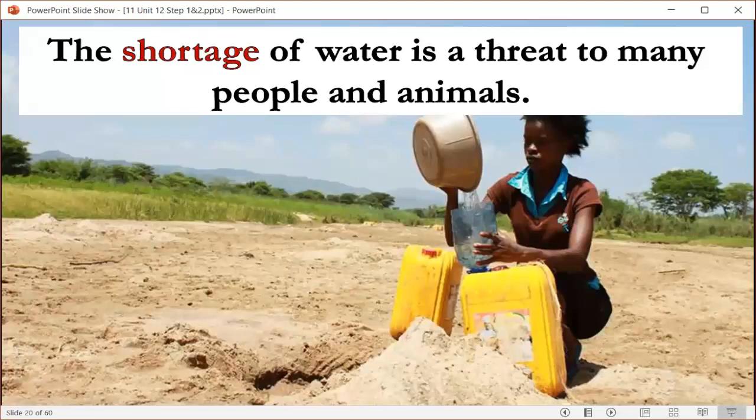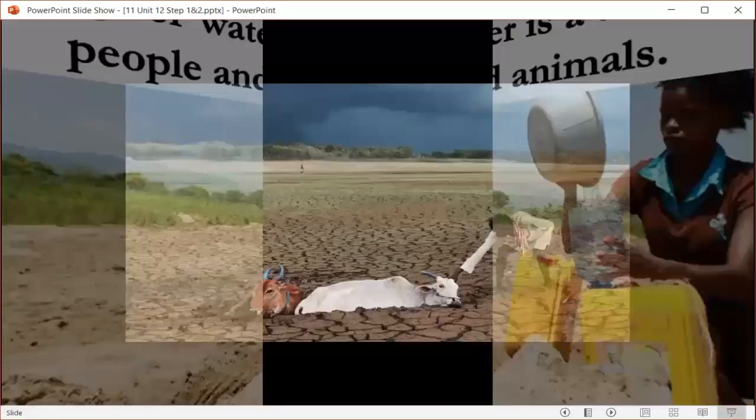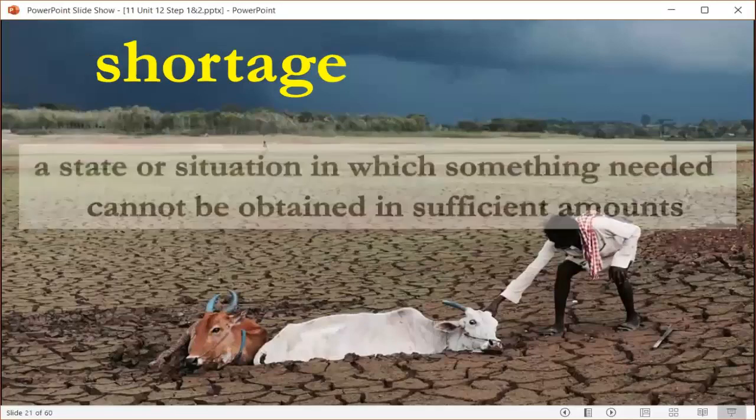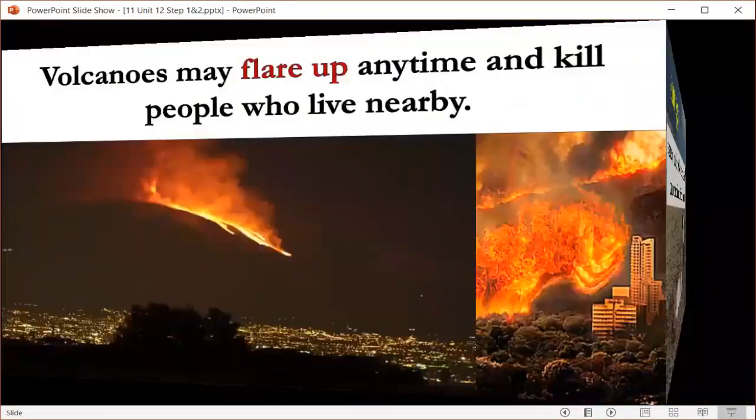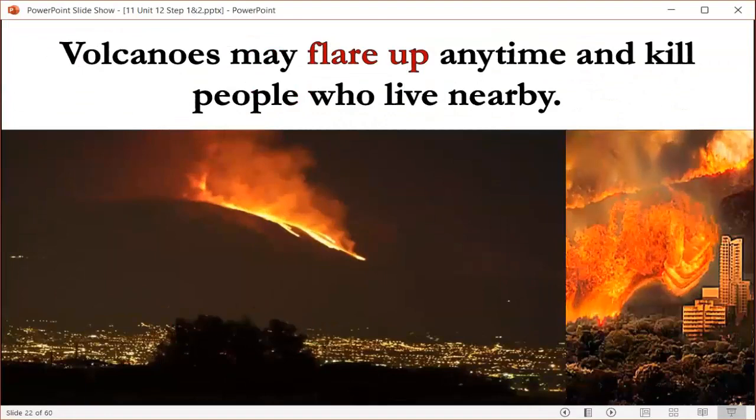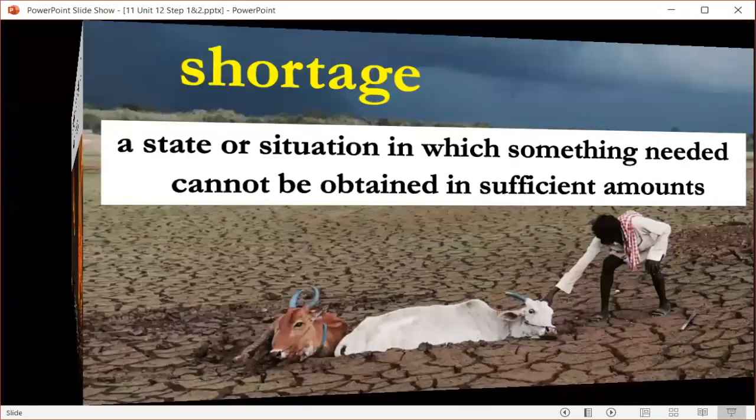The word shortage. We say that the shortage of water is a threat to many people and animals. Then what's the meaning of shortage? Shortage means a state or a situation in which something needed cannot be obtained in sufficient amounts, of course. If there is too little water, then we have a shortage of water. If there is too little food, then we have a shortage of food.